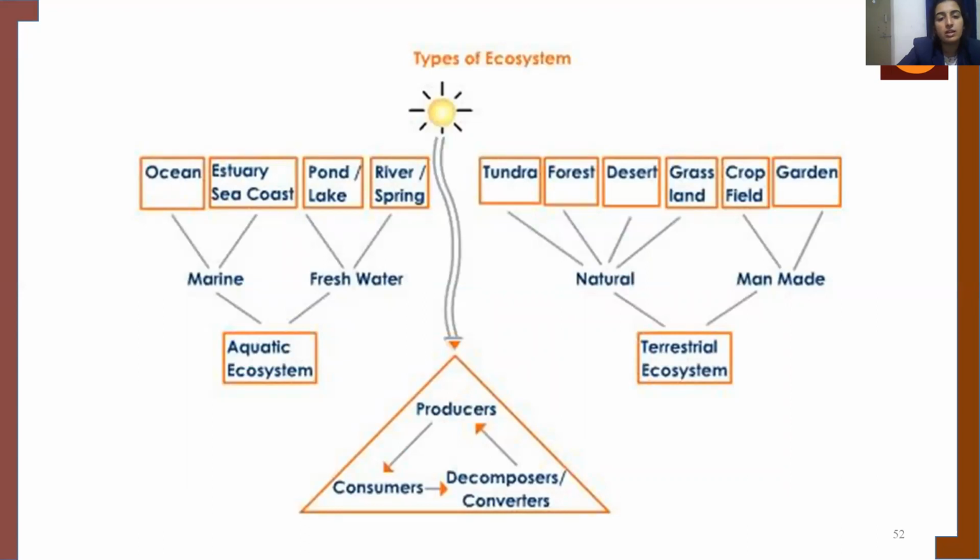We can see that ocean and estuary are marine ecosystems, whereas pond and rivers are freshwater ecosystems, which come under the aquatic ecosystem. When talking about the terrestrial ecosystem, there are natural ecosystems and man-made ecosystems. In the natural ecosystem, tundra, forests, deserts, and grasslands come, whereas in the man-made ecosystem, gardens and crop fields come. So this is how there are different types of ecosystem.